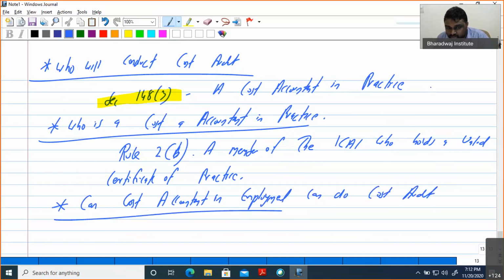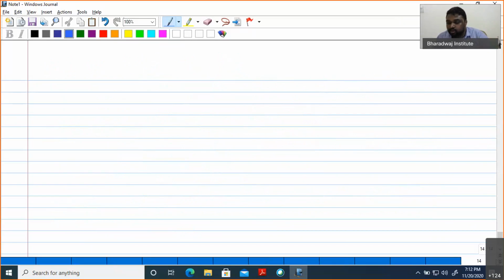The answer is no, because we already discussed it. As per 148.3, a cost accountant in practice. So this is your all MCQ question, true or false question. You can see your online MTP or your previous year question. Can a cost accountant in employment do cost audit? The answer is no. Same thing, can a CA do cost audit?